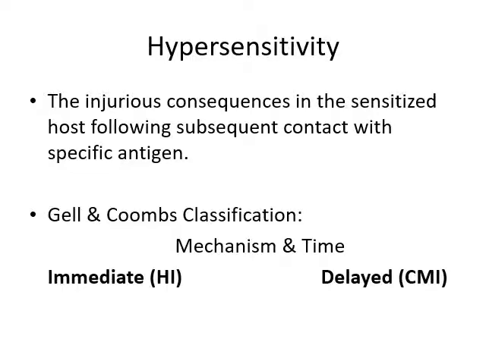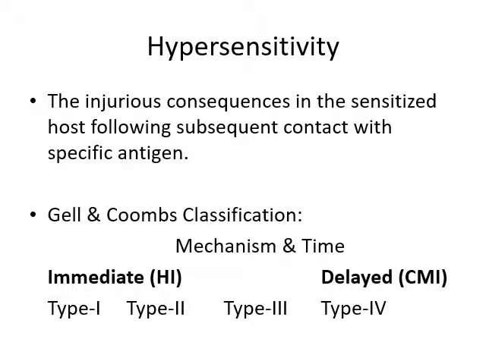According to that, the two main classes of hypersensitivity are immediate hypersensitivity and delayed hypersensitivity. Immediate hypersensitivity is mediated by humoral immune response, while delayed hypersensitivity is mediated by cell-mediated immune response.